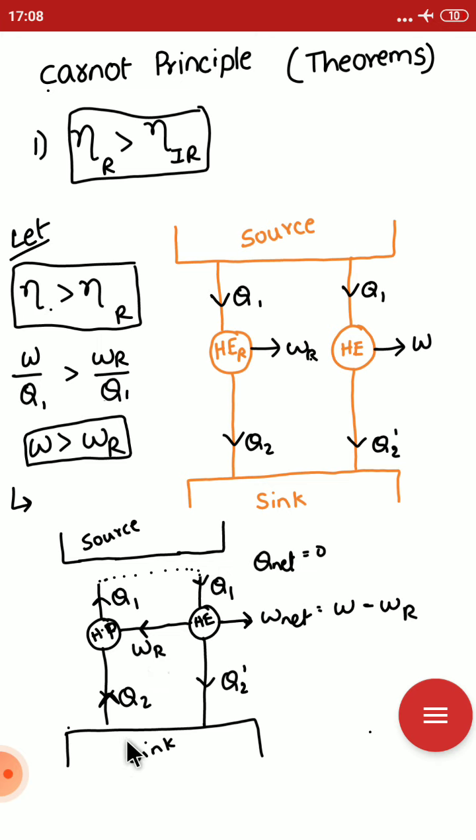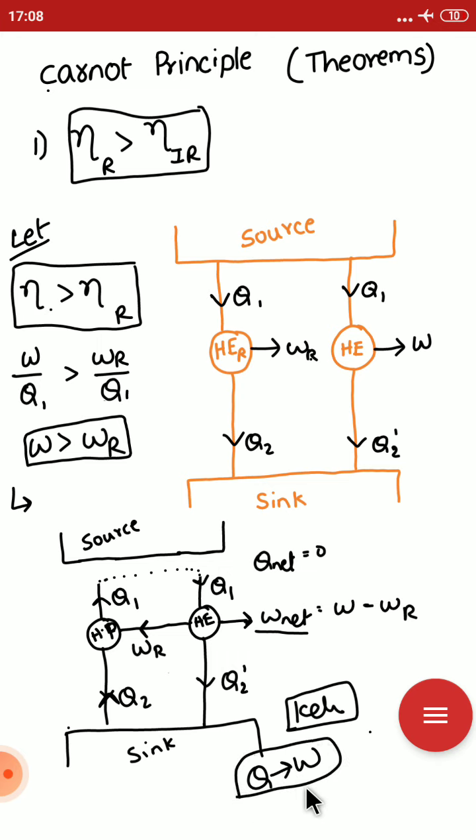If you observe, with only one thermal reservoir the cyclic operation is occurring and producing a continuous amount of W net. This is a violation of the Kelvin-Planck statement. That is, with a single thermal reservoir, heat cannot be converted into work. It is a violation of the second law of thermodynamics. So this is wrong, and whatever we assumed is also wrong.